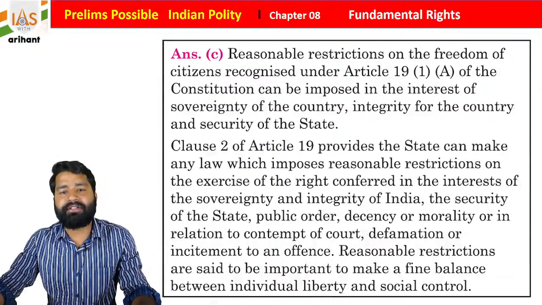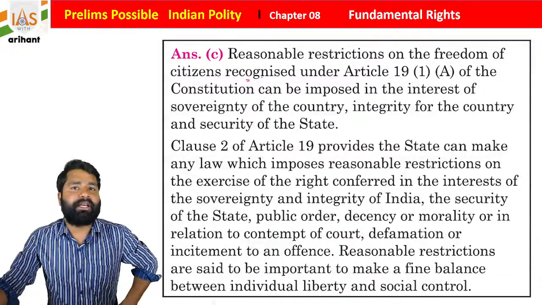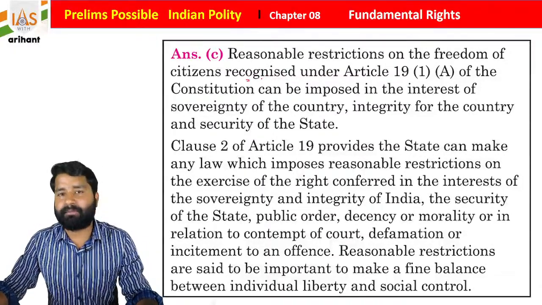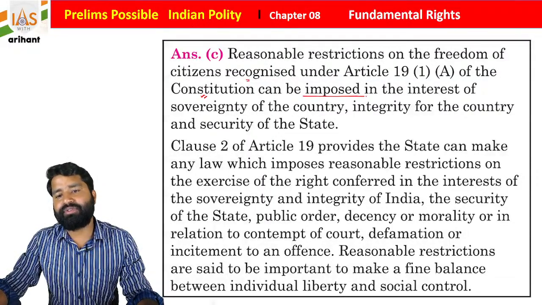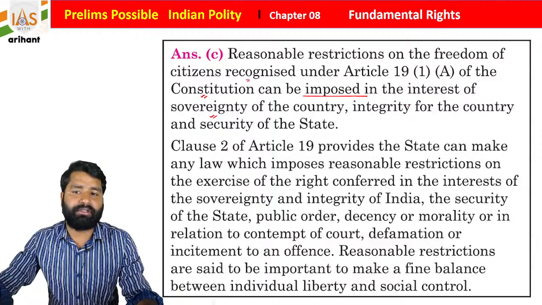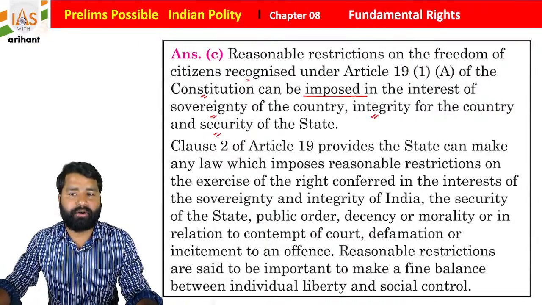Reasonable restriction on the freedom of citizens recognized under Article 19 Clause 1 Subclause A of the Constitution can be imposed in the interest of sovereignty of the country, integrity of the country, as well as security of the country, students.